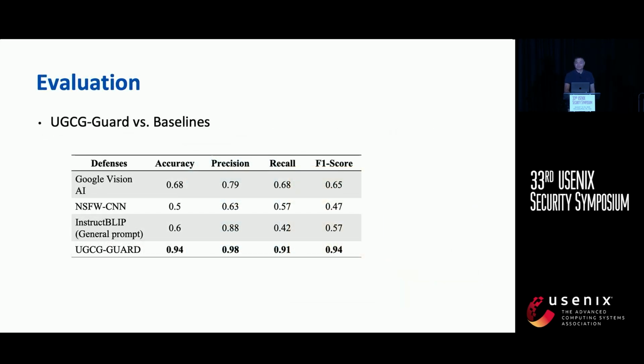Now let's take a look at some evaluation results. We first compared the performance of UGCG Guard with the 3 baselines: Google Vision AI, NSFW CNN, and InstructBLIP with only a very simple prompt asking if there's any unsafe content in those images. As shown in this table, only our UGCG Guard can perform well in this task, and it achieves 0.94 accuracy and F1 score.